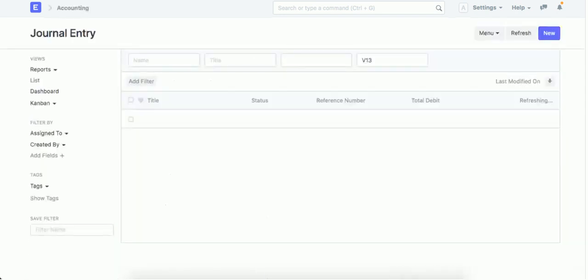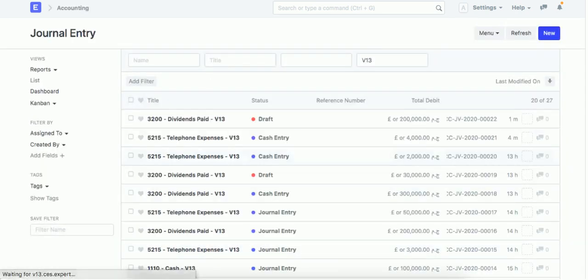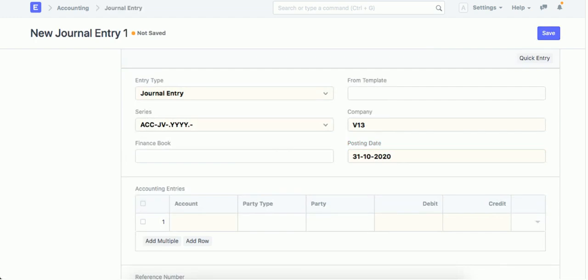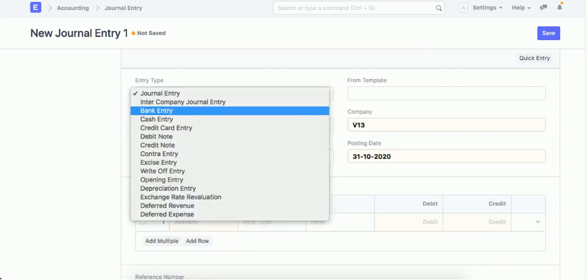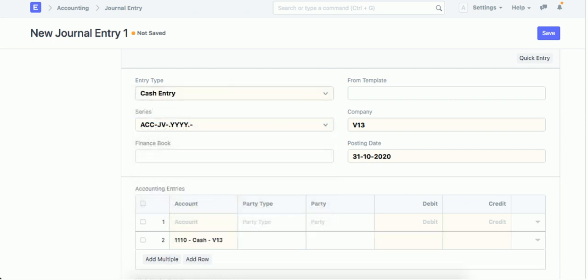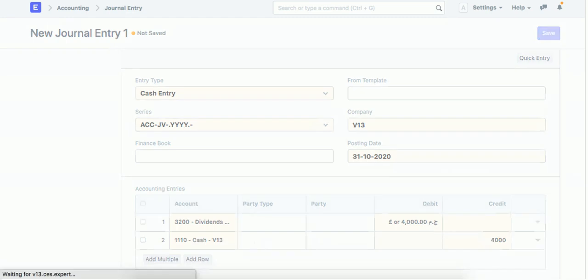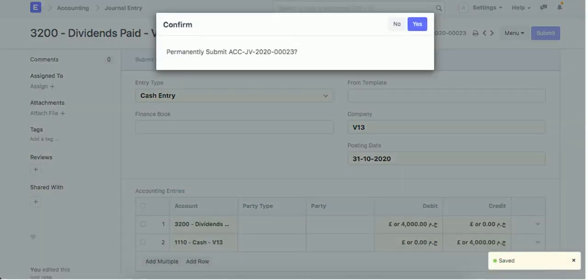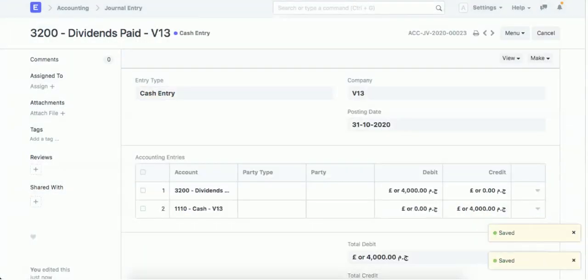He will try to make an entry on a frozen account. You can make save. Okay, submit. Now he accepted to make this entry.